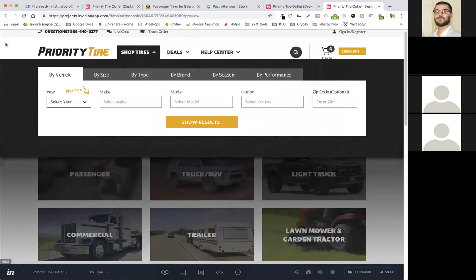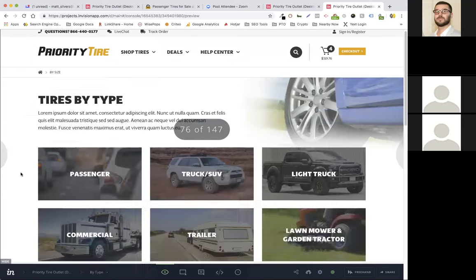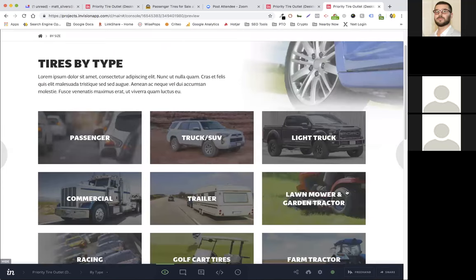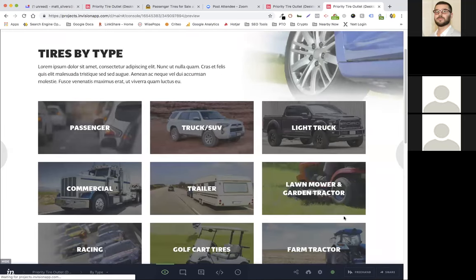Perfect. Got it. Now I may not be able to get back to where we just were. Let's see. Okay. All right. So we have all these by type.